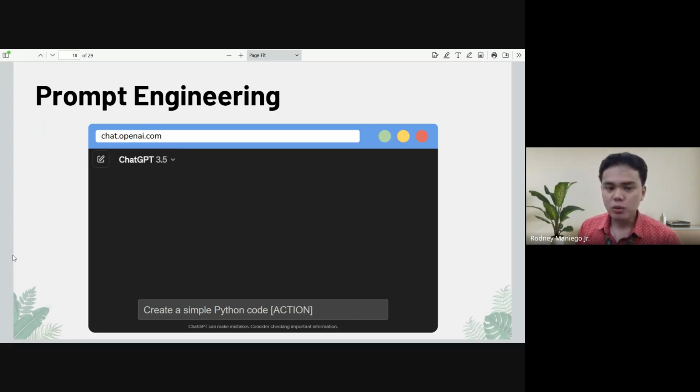So a simple way, for example, to tell ChatGPT to create a code for you is to just be straightforward: create a simple Python code. Of course, if you want to say create a complex Python code, it will generate it for you. But our goal is as readable and simple as possible. So you tell ChatGPT, create a simple Python code that will, or whatever problem that you want to solve, no?